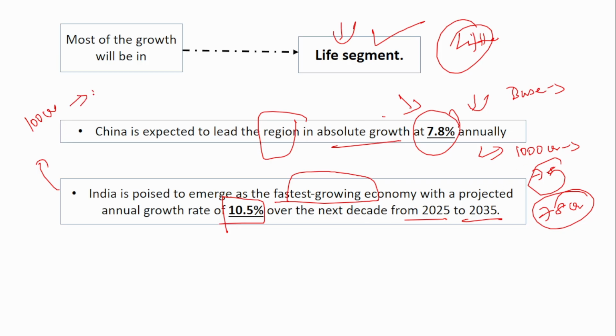And in India, it is expected to grow 10.5%, which means, say it is just 10% also, how much value is it? 10 crores. Okay, is 10 crores greater or 78 crores greater? 78 crores is greater. So this is what is called absolute terms. Percentage wise, we are growing at 10%. But absolute growth, it is growing by 78 crores, but we are growing just by 10 crores. So that is why I am telling China is expected to lead the region in absolute terms. But over the percentage growth, we are going to lead as the fastest growing economy.